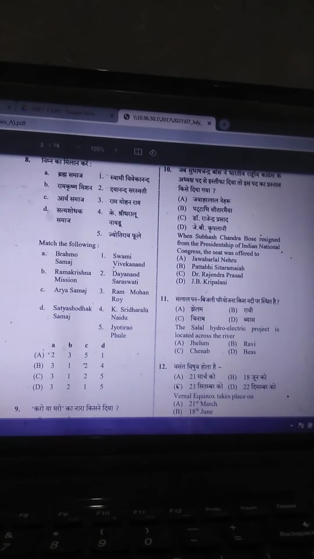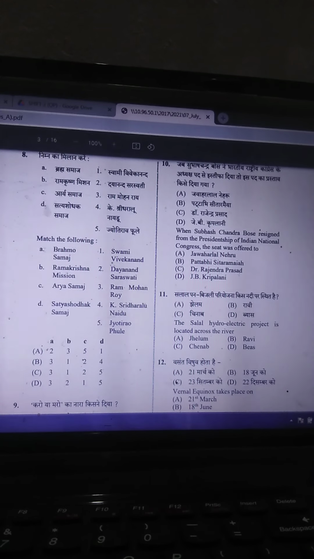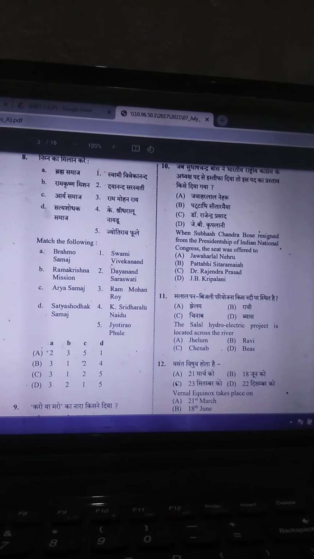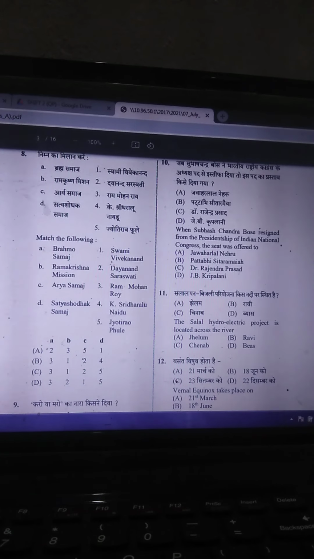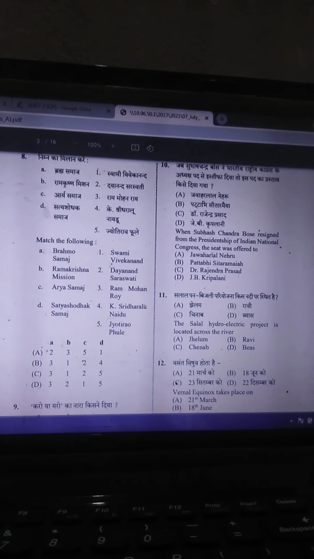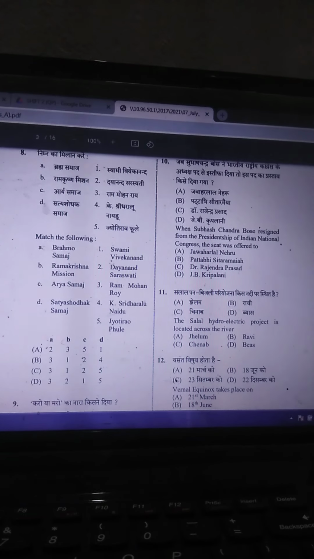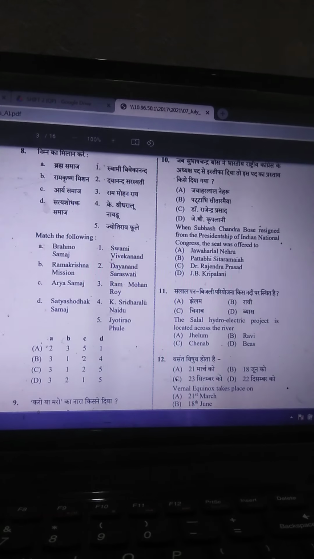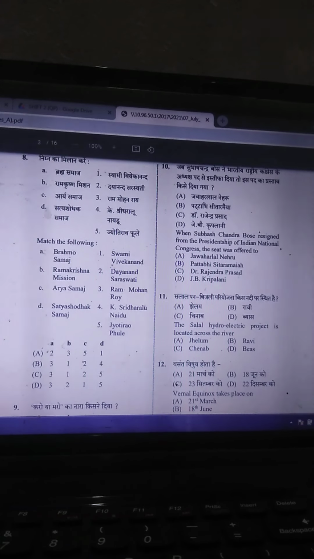Brahma Samaj was Dayanand Saraswati. Ramakrishna Mission was Swami Vivekanand. So B is 1, which is given in two options, B and C. And Arya Samaj was founded by Ram Mohan Roy. Okay, Satya Shodhak Samaj, so the correct answer is Arya Samaj.